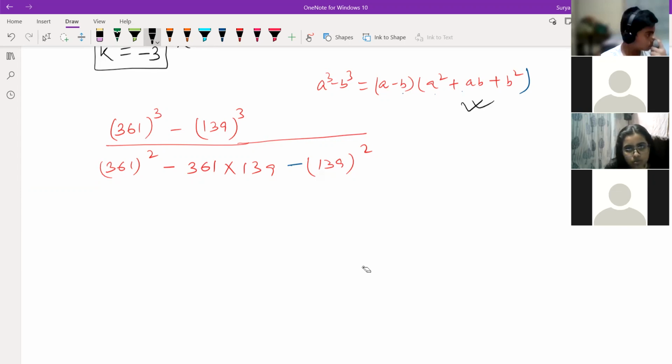Here this only will come here, A square plus AB plus B square. I think somewhere is missing out. 1 minute. 361 whole square minus AB minus B square, which never came. So it should be plus, right? Where is plus? I don't know. If everything is plus, then it's easy. Shouldn't it be like minus 361 into 139 plus the 139 square? Sir, I'm checking one second. See, the question what you sent, you just scan and send me.